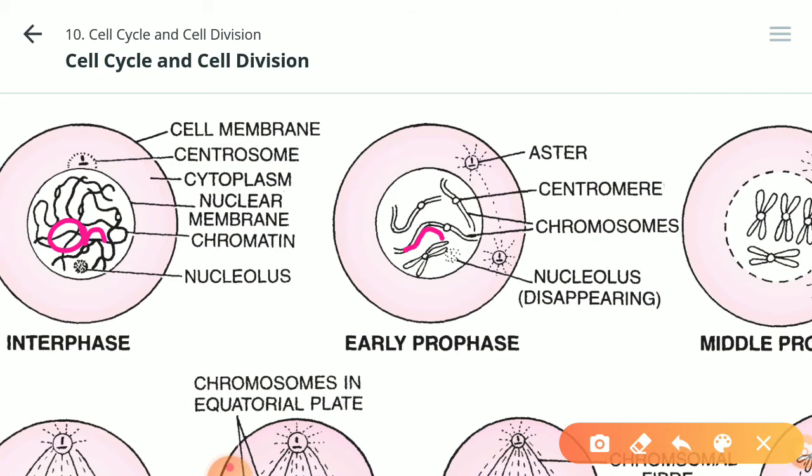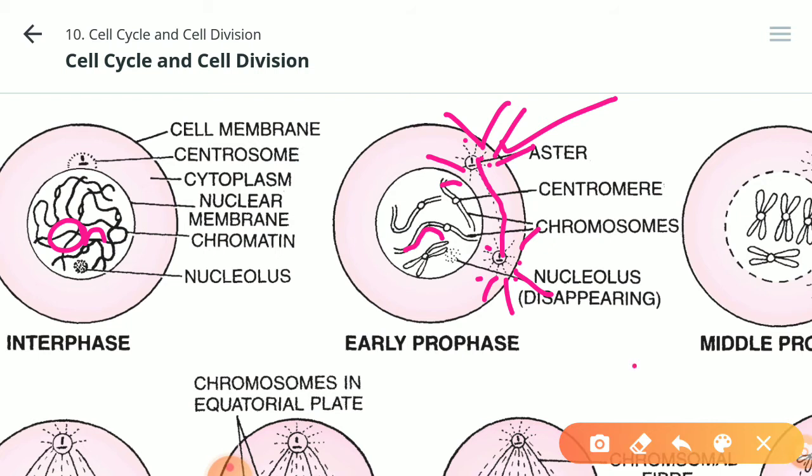And the next change takes place in the centriole. The pair of centrioles start moving away from one another, and around each centriole aster rays appear. You can see they have appeared there. The centrioles move away from each other, and between them spindle fibers appear.